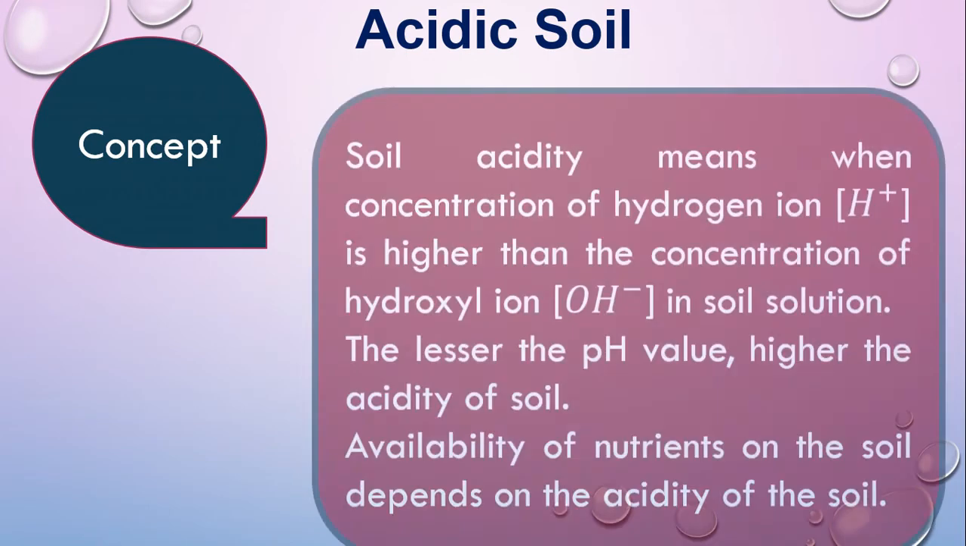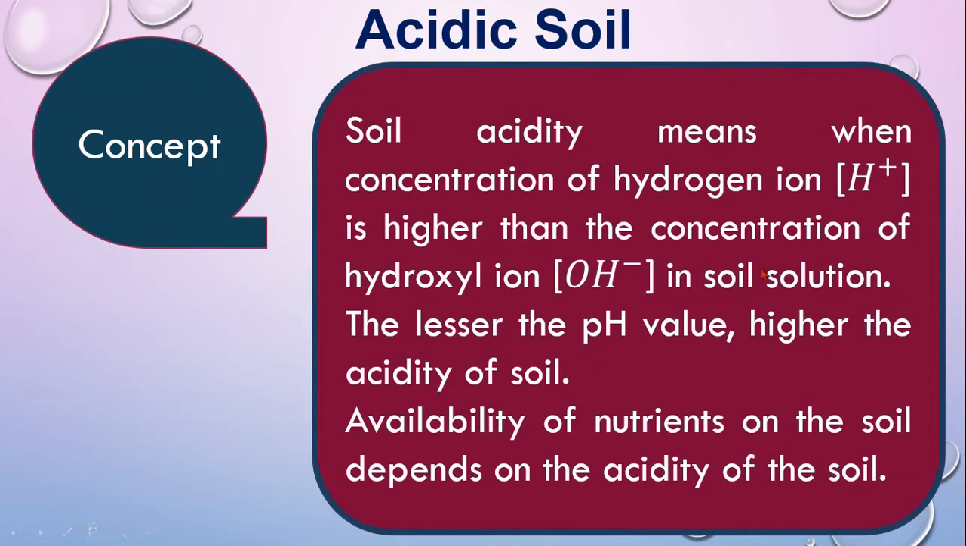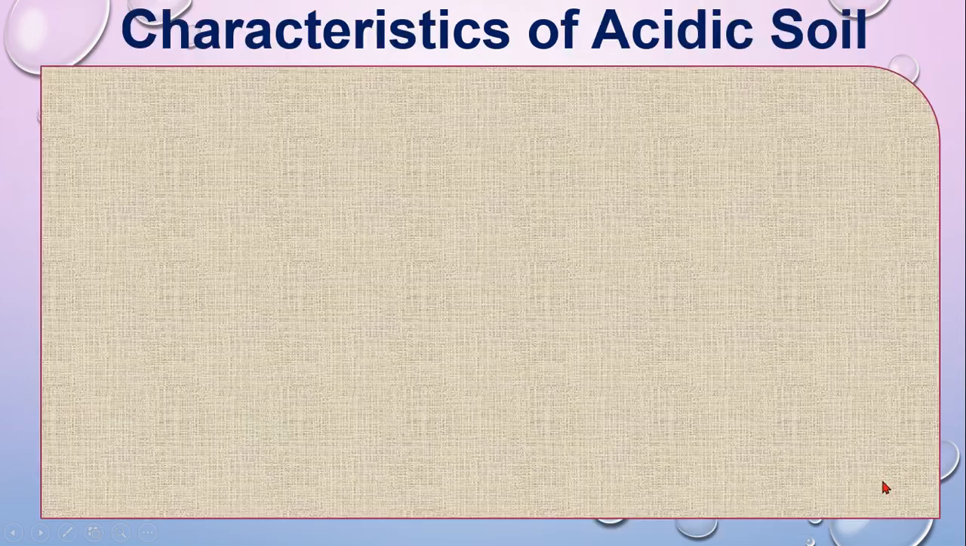So what is acidic soil? Acidic soil means when the concentration of hydrogen ion is higher than the concentration of hydroxyl ion in soil solution. I told you before, the hydrogen ion and the hydroxyl ion come from water, which is H2O, and when the water reacts with other chemicals, it breaks down into two portions: one is hydrogen ion concentration, the other is hydroxyl ion concentration. So in the soil, when hydrogen ion concentration is more, that is called acidic soil. The availability of nutrients in the soil depends on the acidity of soil.